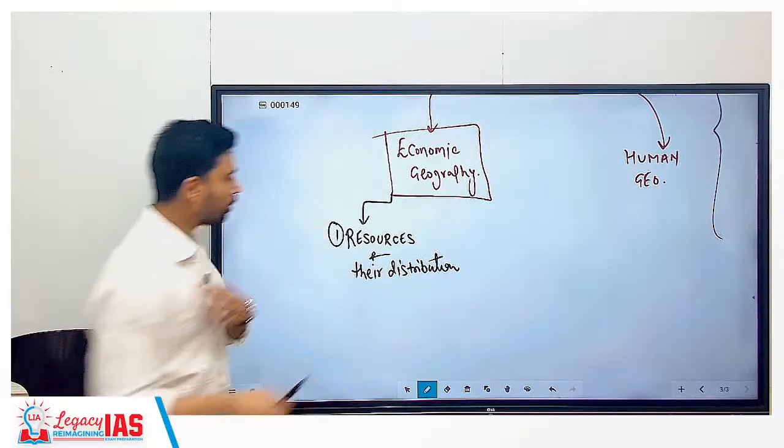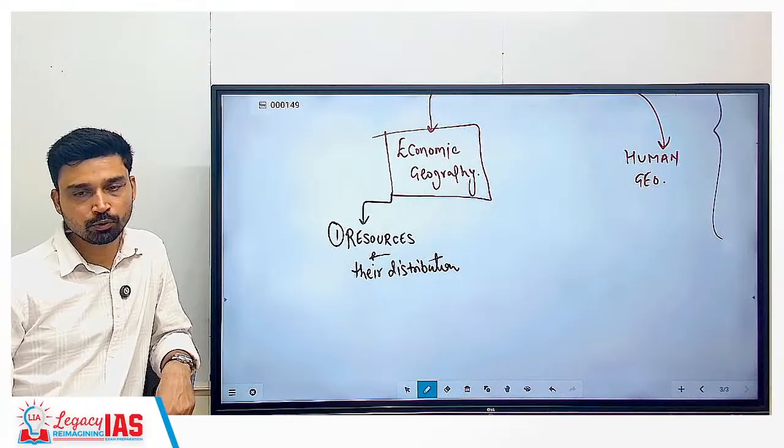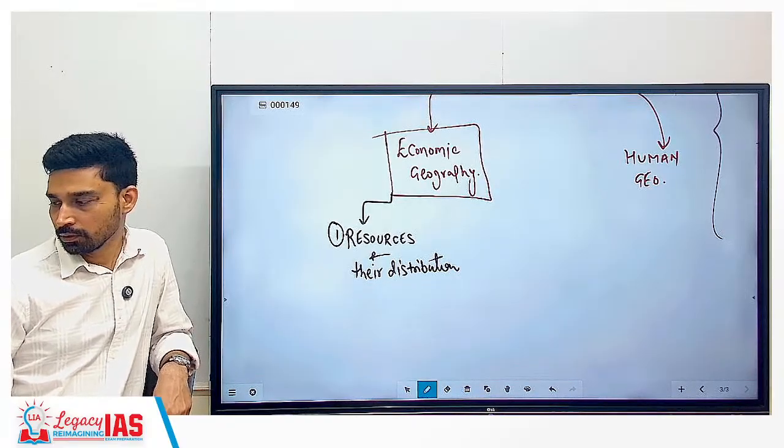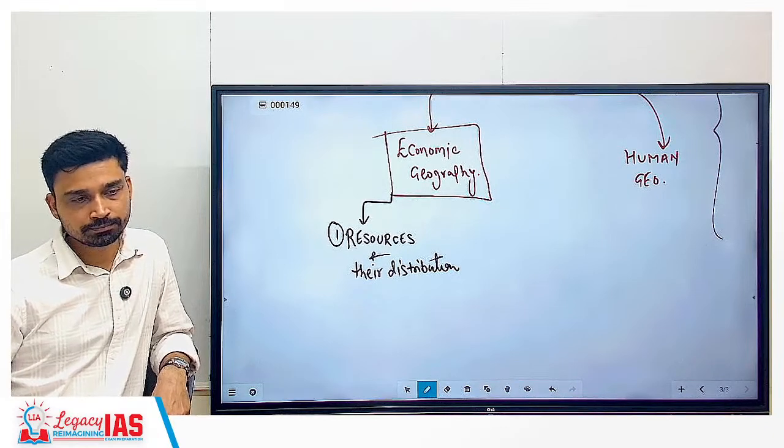The first chapter broadly we can say is referred to as resources and their distribution. Resources and their distribution.